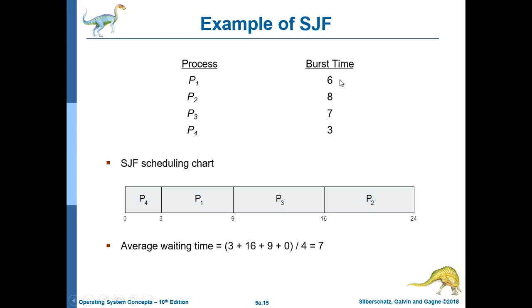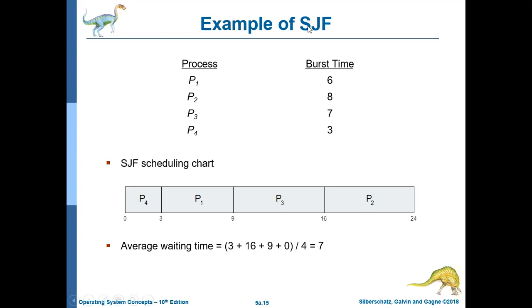First, I am giving you the example again. Suppose your burst times are given, and process names are given. According to the burst time, the process that will take the least time for execution is P4.